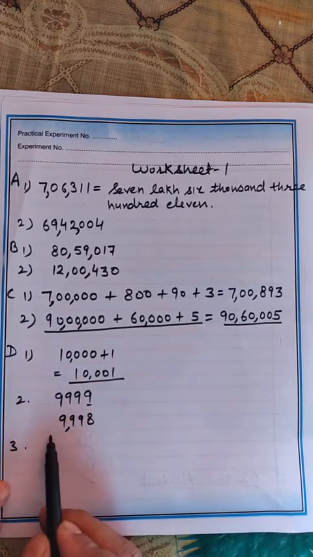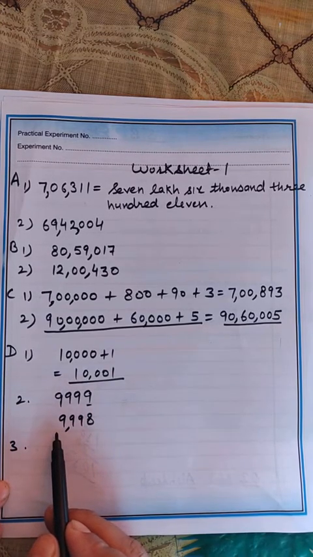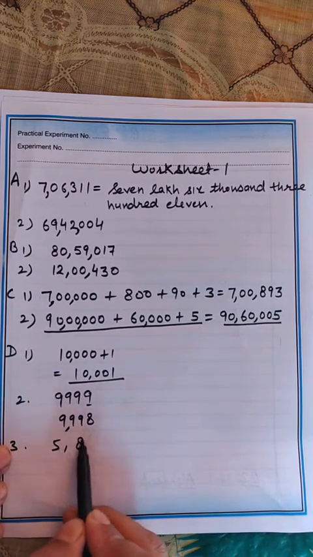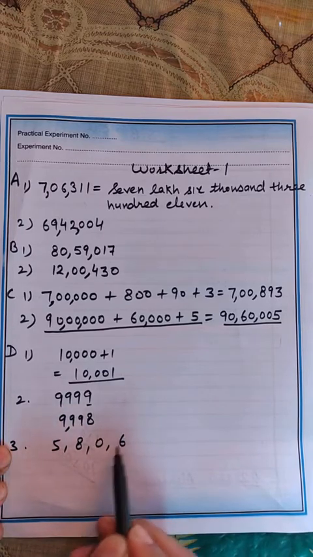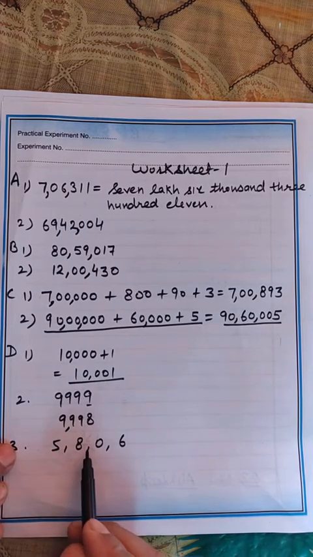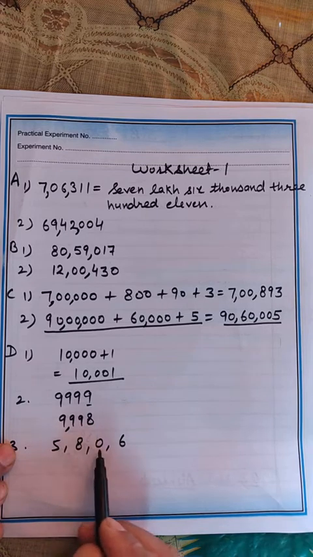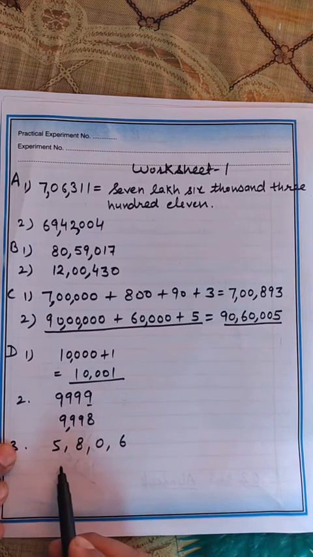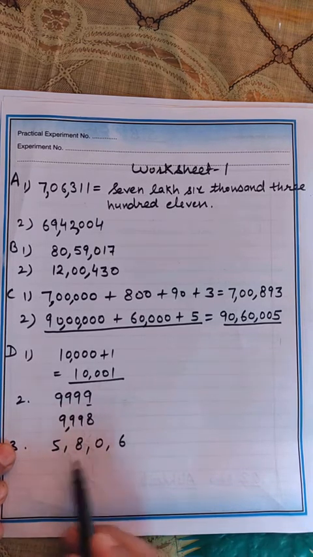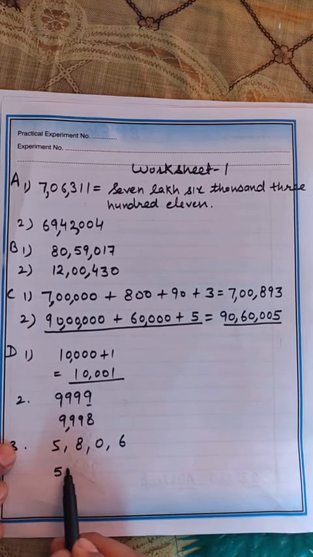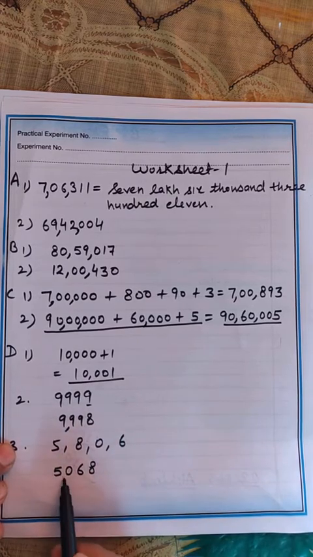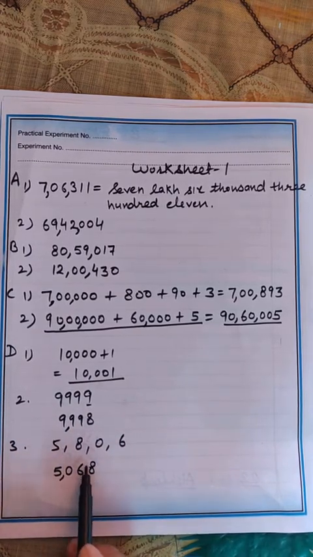Part number 3. Write the smallest 4-digit number without repetition using the digits 5, 8, 0 and 6. So you already know what you have to do when you have to write the smallest, means you have to form the smallest number by using the given digits. You have to arrange them in ascending order. You know 0 is the smallest one, but you can't put 0 at the first place. Okay, you have to go for the next one. So next one is 5, and at second place you have to put 0 now. Next is 6, and next is 8. So this is the smallest number formed by using these digits.